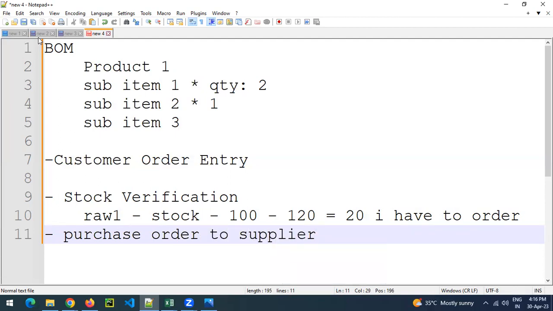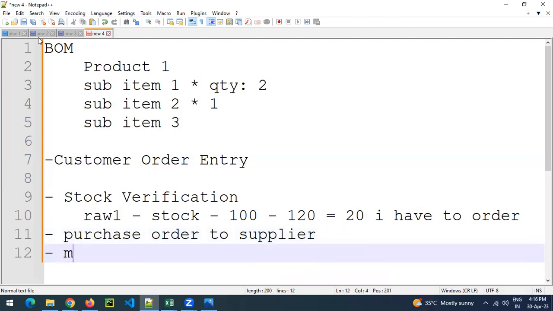Again, that is difficult, because some items you purchase from supplier 1, some from supplier 2, supplier 3, item-wise, so multiple POs you need to prepare. Then material receipt, or we can say GRN.